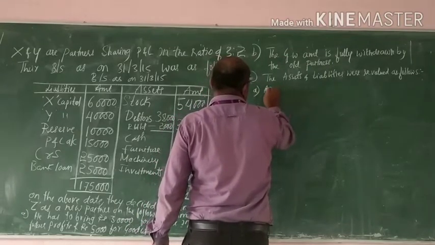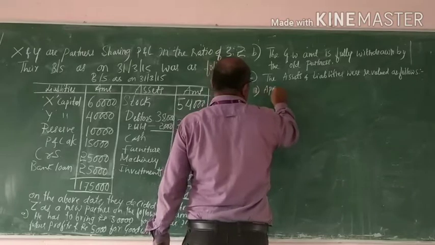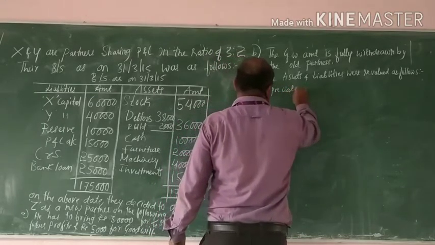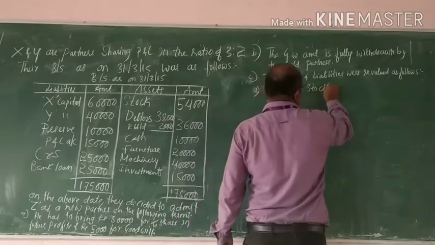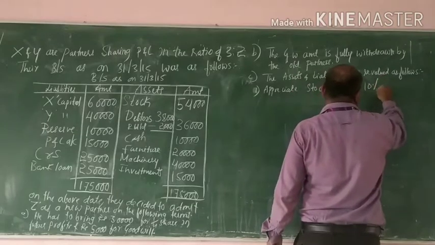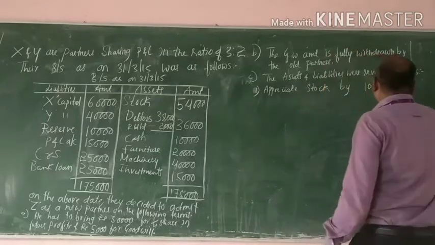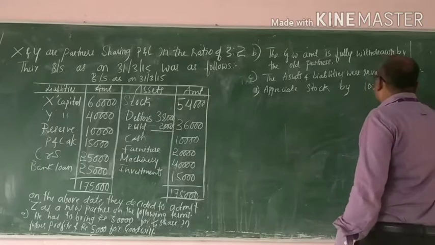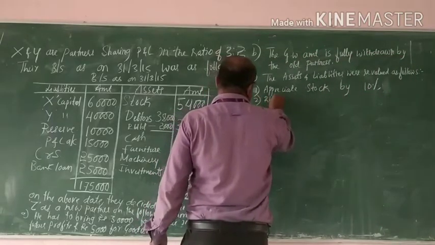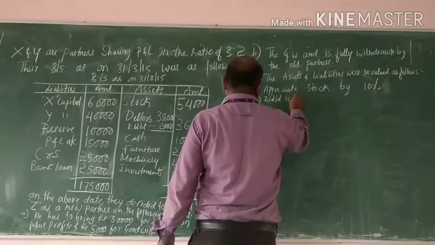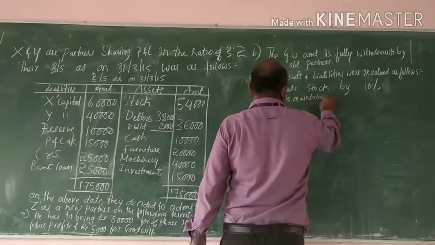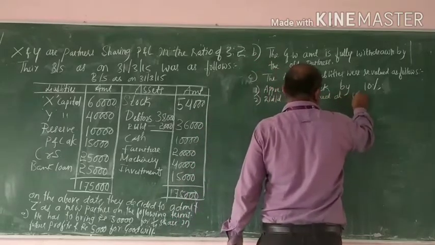Appreciate stock by 10%. RDD is maintained at 10% on debtors.